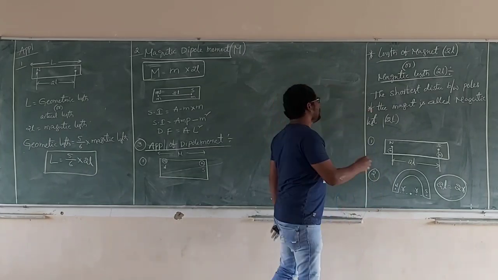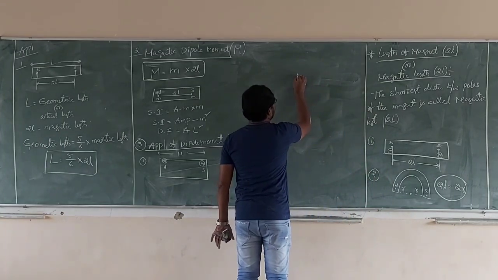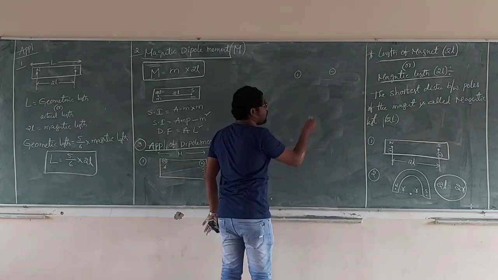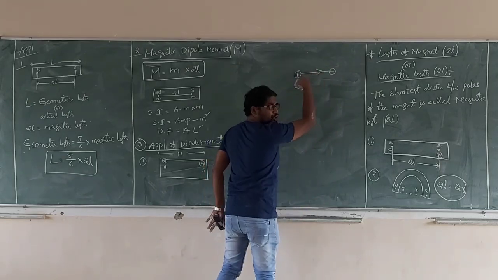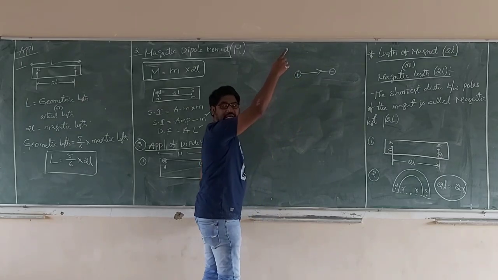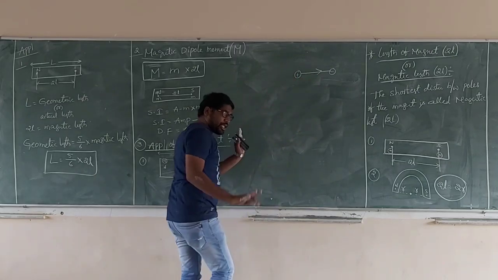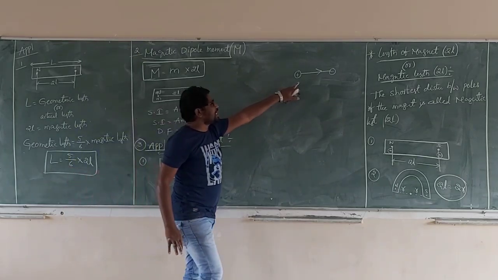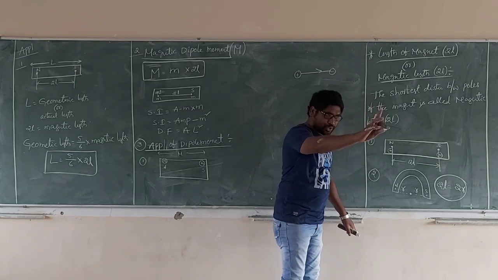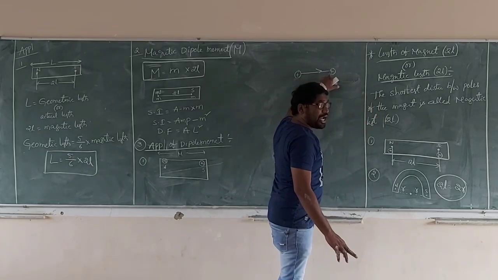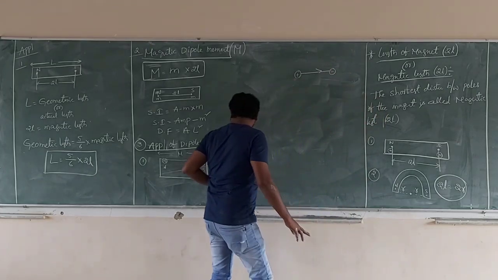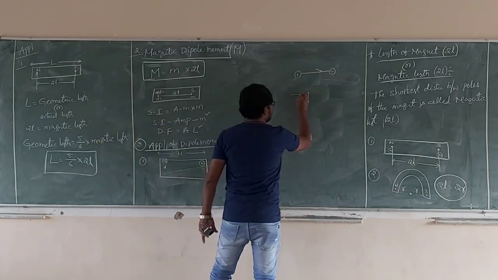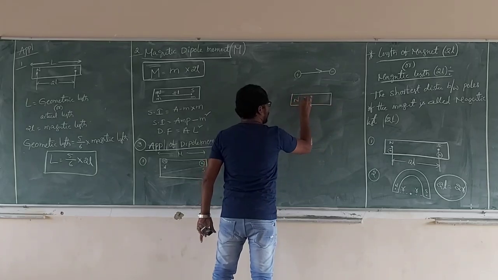What is the direction of electric dipole moment? The electric lines always pass from positive charge to negative charge. This is the starting point, that is the ending point. So electric lines of force are open loops, starting at one point and ending at another. But these are closed loops. See carefully. This is the north pole, this is the south pole.